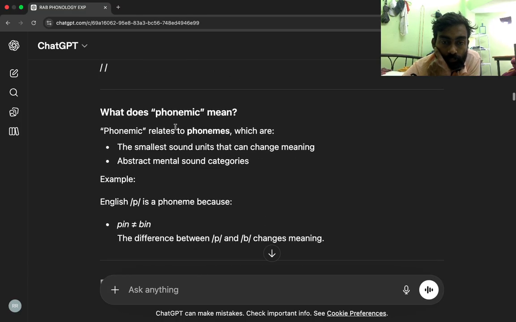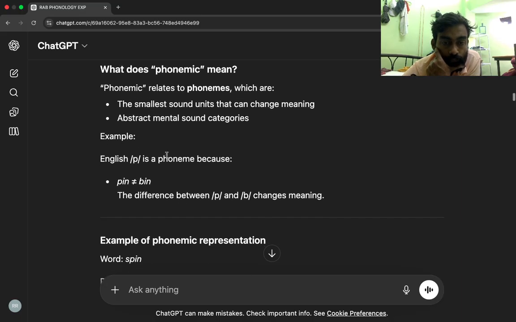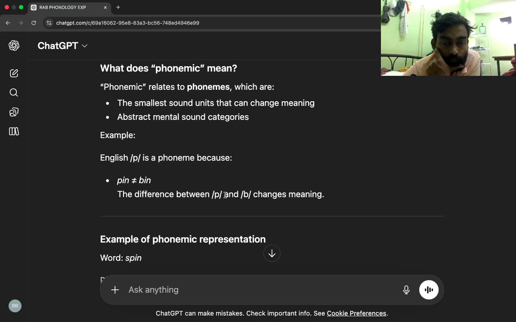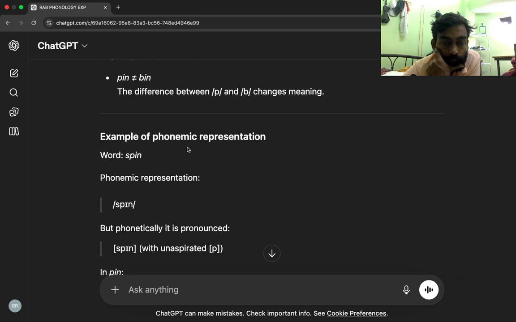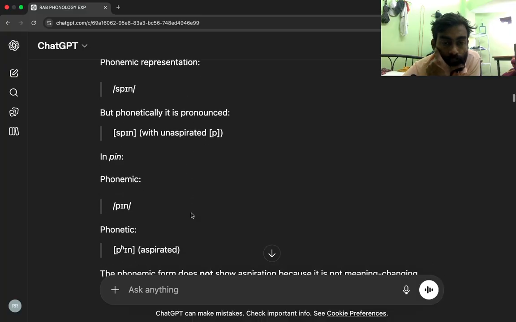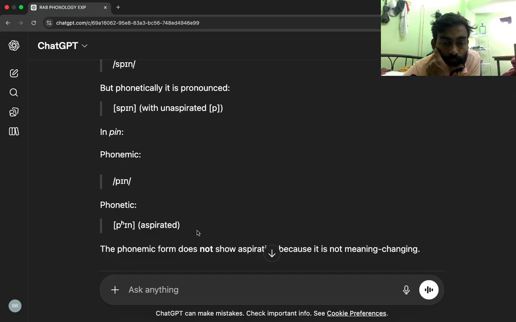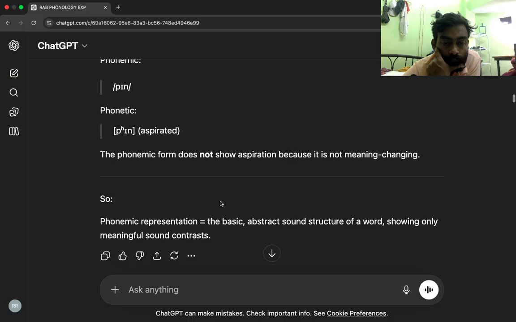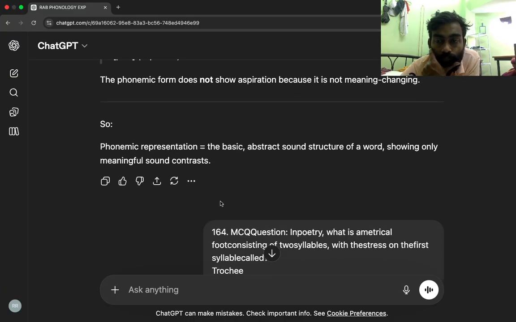What does phonemic mean? Phonemic relates to phonemes, which are the smallest sound units that can change meaning. Abstract mental sound categories. Example, English P is a phoneme because pin versus bin: the difference between P and B changes meaning. Example of phonemic representation. Word, spin. Phonemic representation, slash spin slash, but phonetically it is pronounced with unaspirated P. Phonemic, slash pin slash; phonetic, pin, aspirated. The phonemic form does not show aspiration because it is not meaning changing. So, phonemic representation equals the basic, abstract sound structure of a word, showing only meaningful sound contrasts.